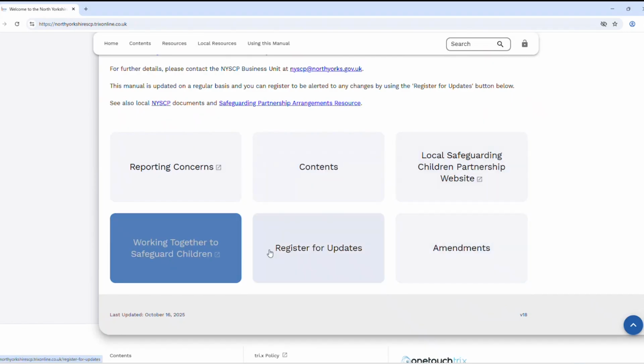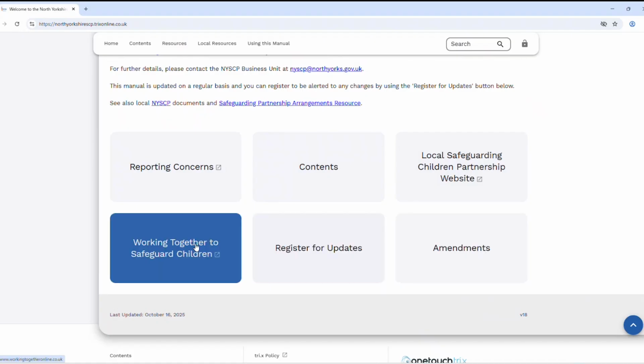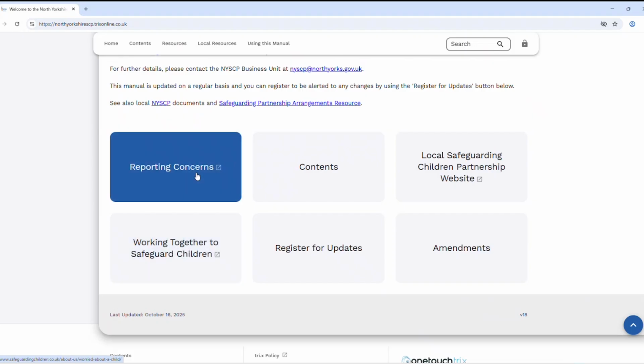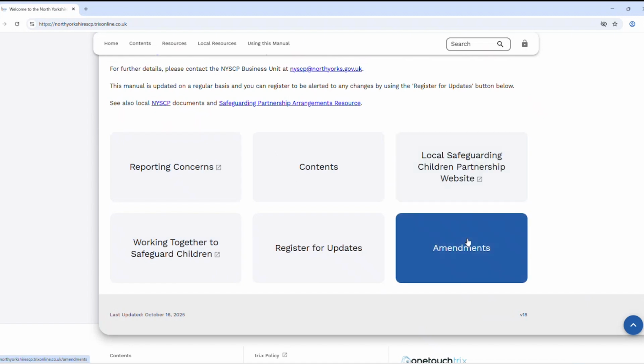The tabs here are quick links. These can be changed, so should you think that there is something missing that you would like to have as a quick link on your manual, please advise internally and they can share that with tri.x. The quick links here are working together to safeguard children. This is something that is embedded within the manual and is helpful to familiarise yourself with. This is a quick link for reporting concerns internally and a website link for the Safeguarding Children Partnership website.